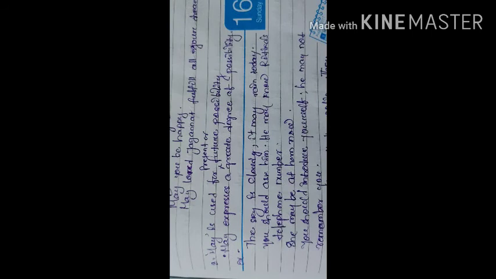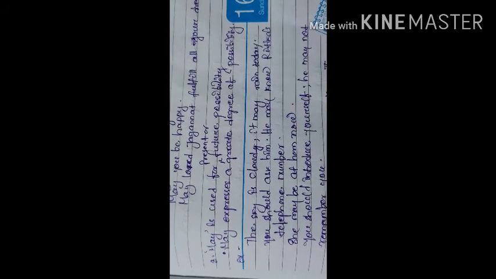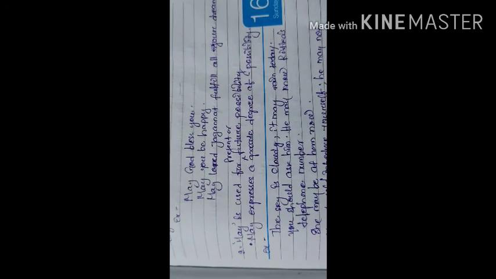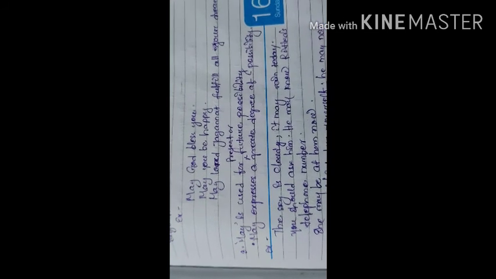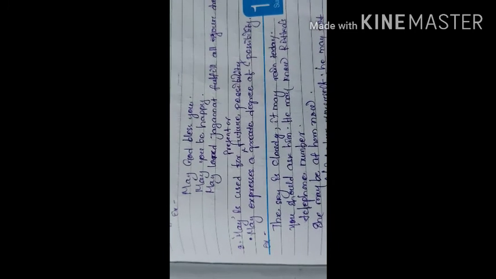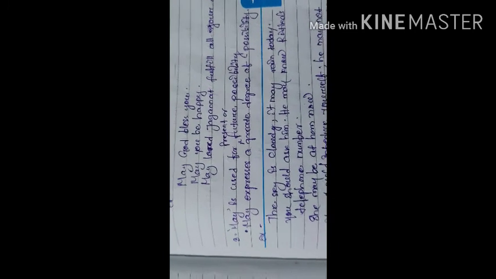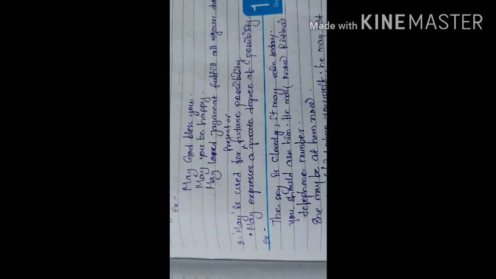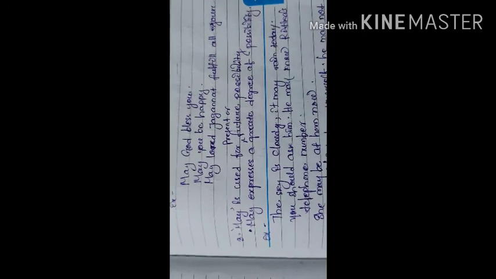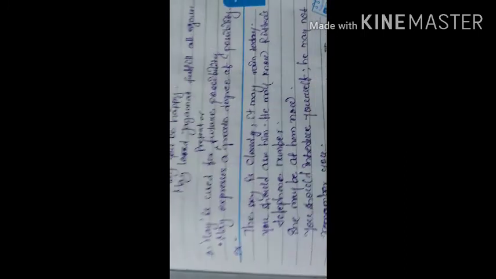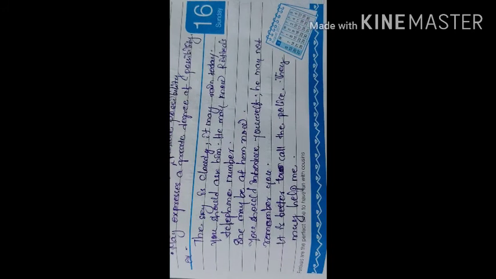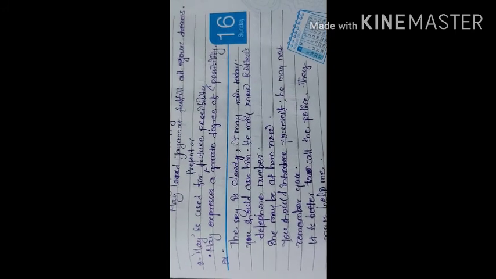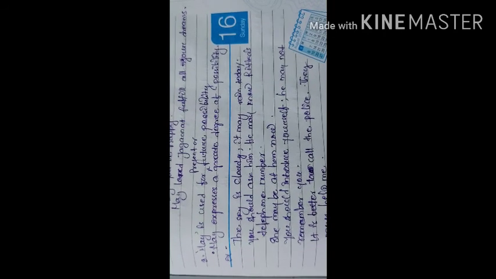You should ask him. He may know Ritika's telephone number. Suppose the teacher wants to get the number of a boy, so he should ask that particular boy's best friend. Then it is highly possible that the boy has the number. Then it is better to call the police, they may help me. Okay, then come to another use.